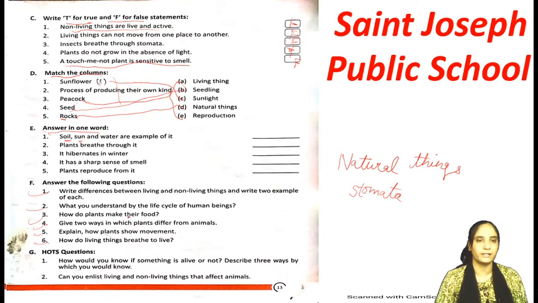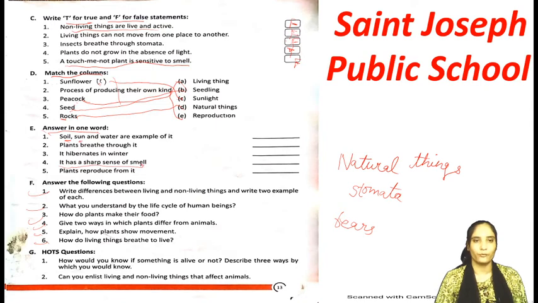Next, number 3. It hibernates in winter. We have read about the animal which hibernates in winter. Hibernate means to rest or become sluggish, okay. And why does it do that? To protect itself from cold. So the animal name was bear. BEARS, bears.